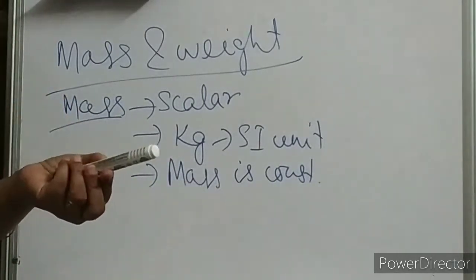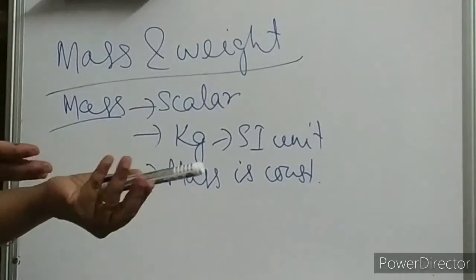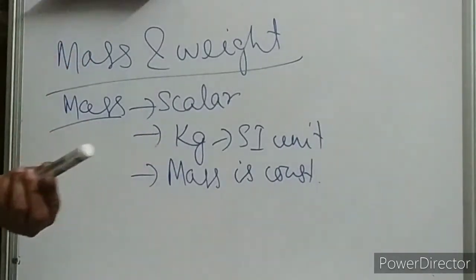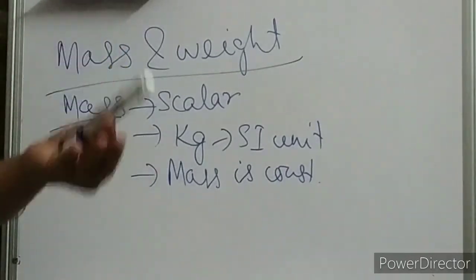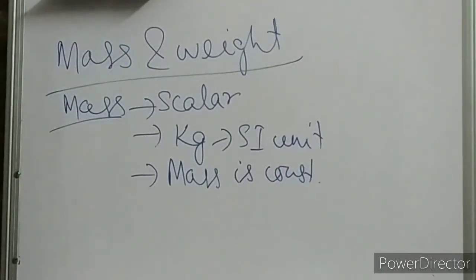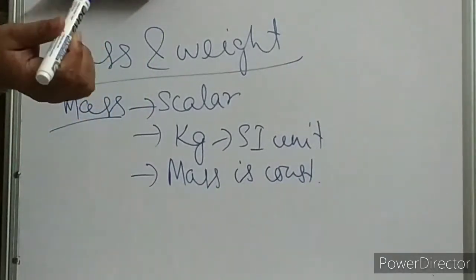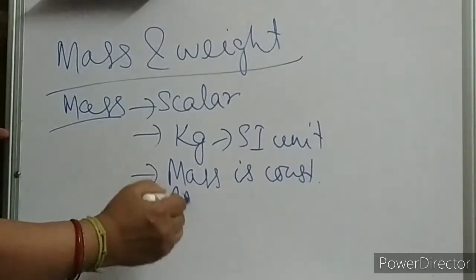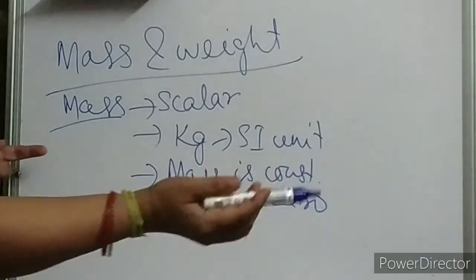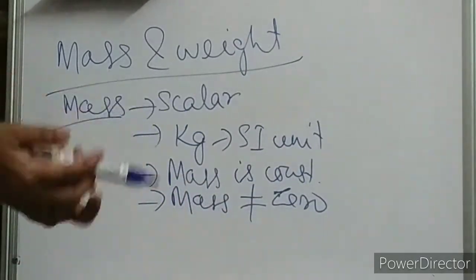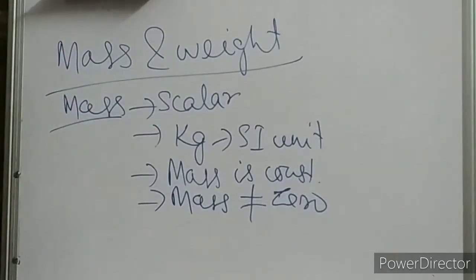Whether on earth, in space, or on the moon, wherever it is, matter is not going anywhere, and no extra matter is getting added. You are only changing the place. So mass is constant everywhere. Hope I am clear. And since it is the matter contained in it, mass cannot be zero, children. If it is 0, that means that object does not exist. So hope I am clear with this mass thing.